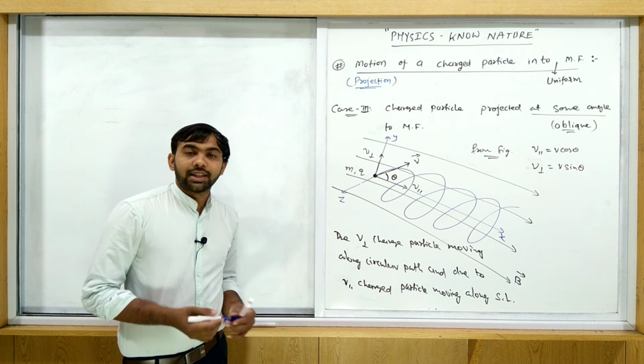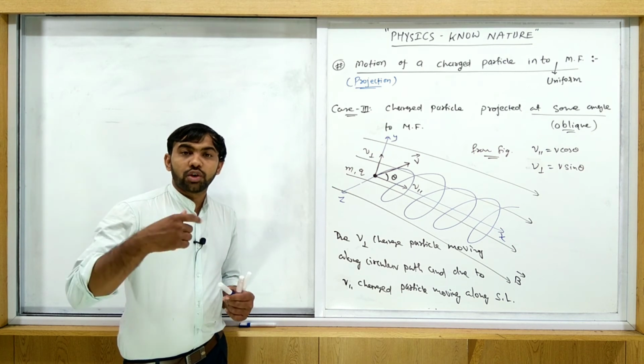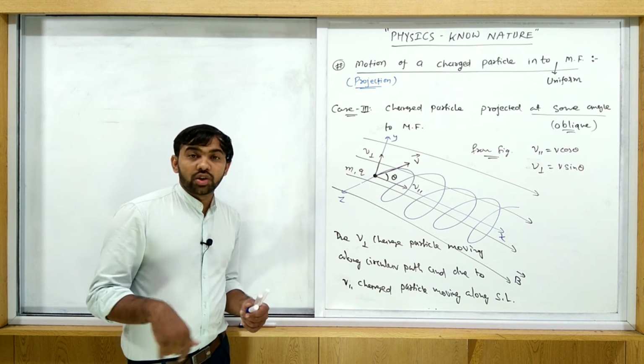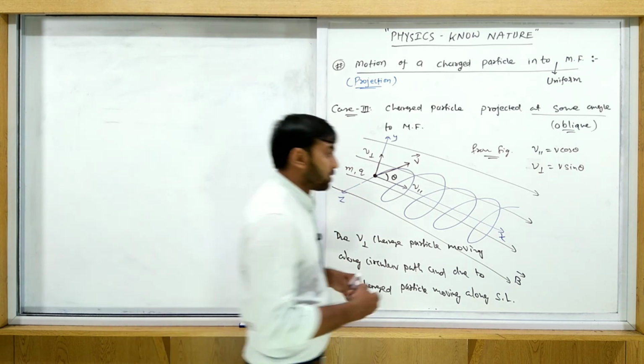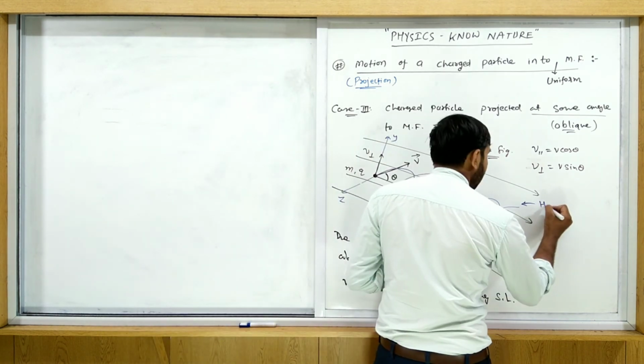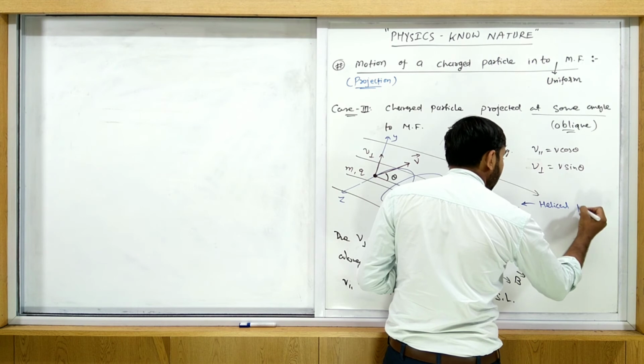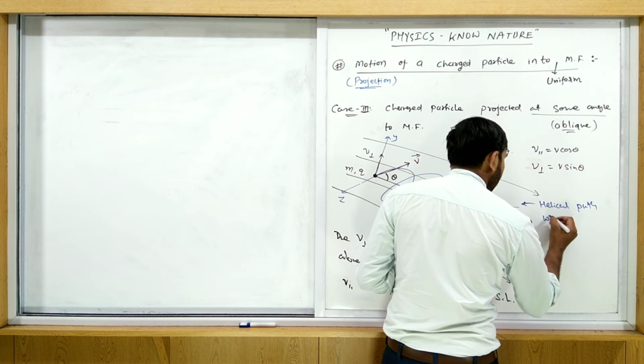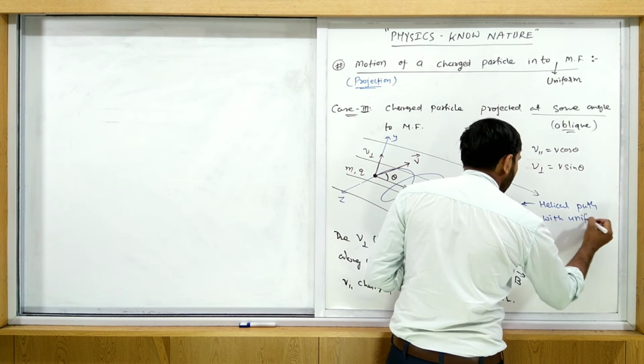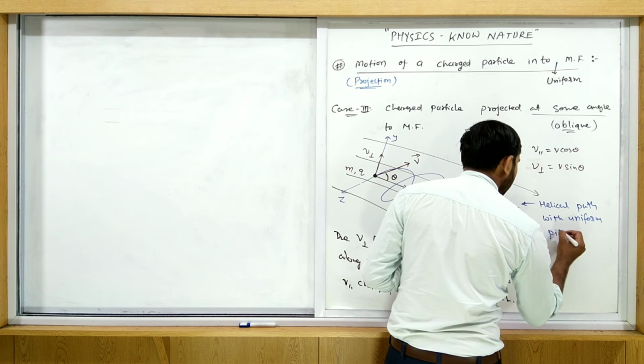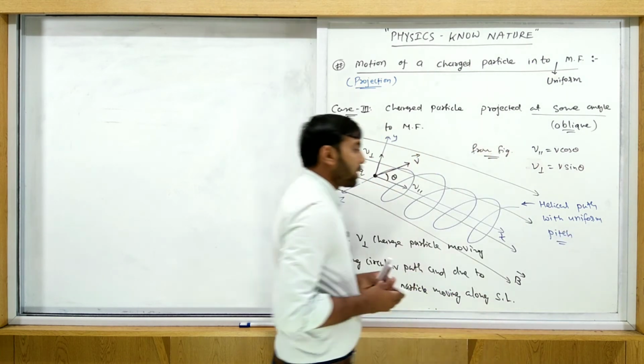So this path is what? It is a combination of a straight line and a circle, and that becomes helical. So this trajectory is what? A helical path with uniform pitch. Now what is a pitch?